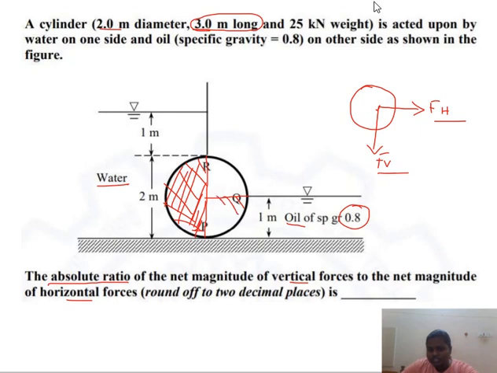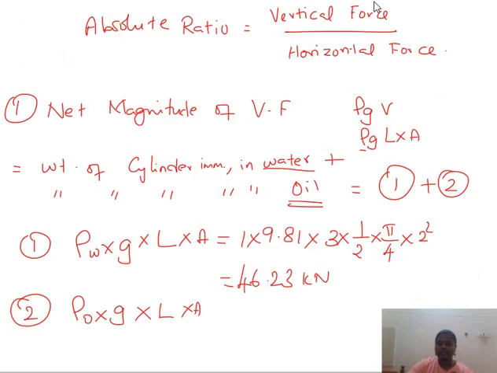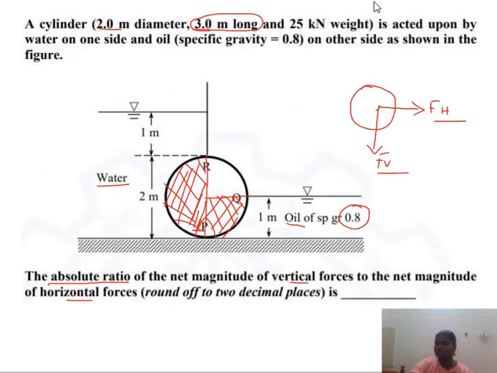This is the portion which is immersed in oil. Am I right? This is the portion which is immersed in oil, just the hemisphere. I mean, half of the semicircle, right? So, how can we write the formula? This is one fourth of the circle, right? What is a hemisphere? Just one fourth of the circle.